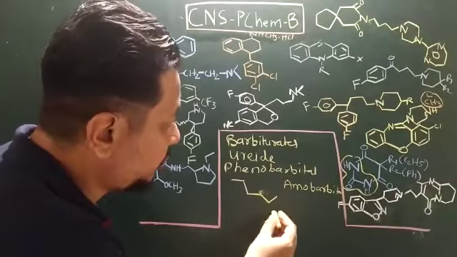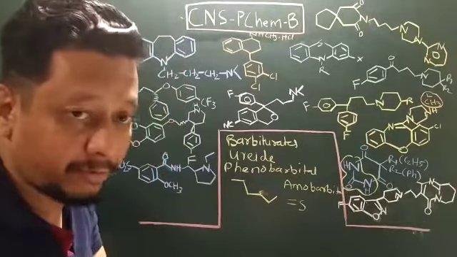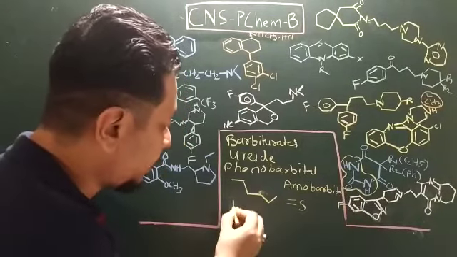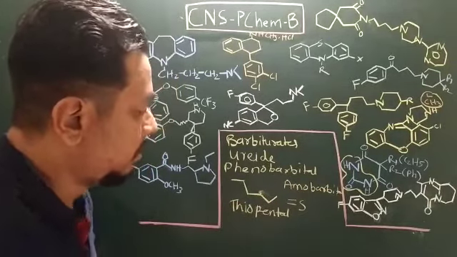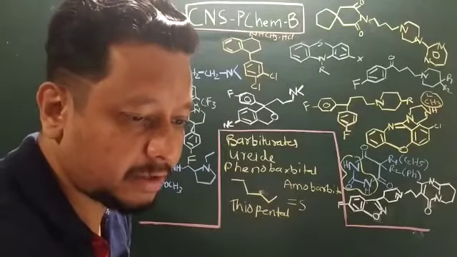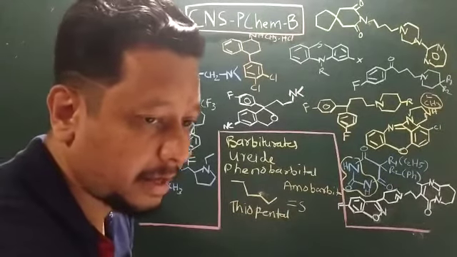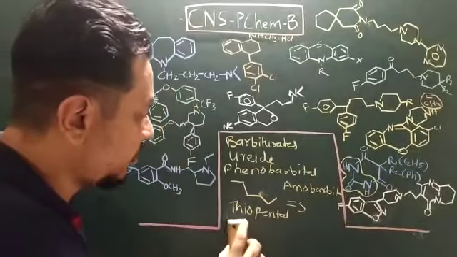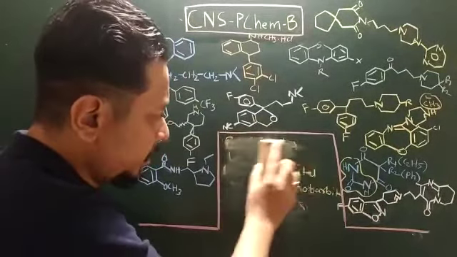Now if you change the uride ketone group into the sulfur, it becomes thiopental sodium. So this is one of the drugs we have discussed with high volume of distribution, and they are having short duration of action, in the general anesthetics video.